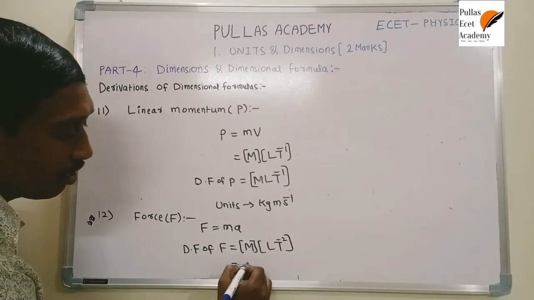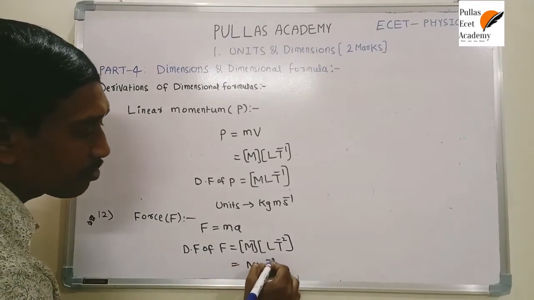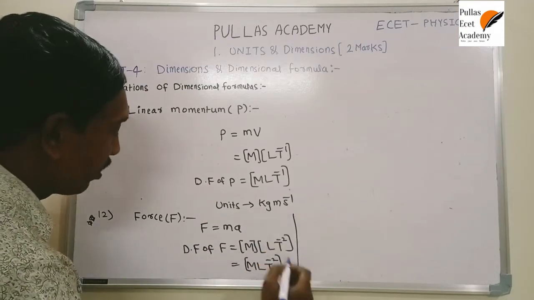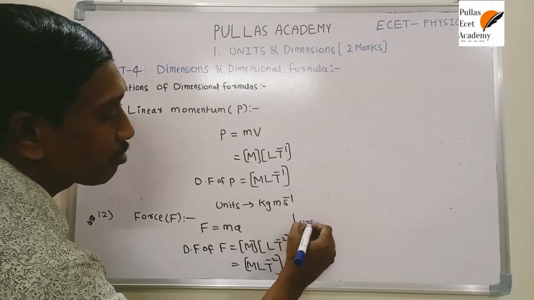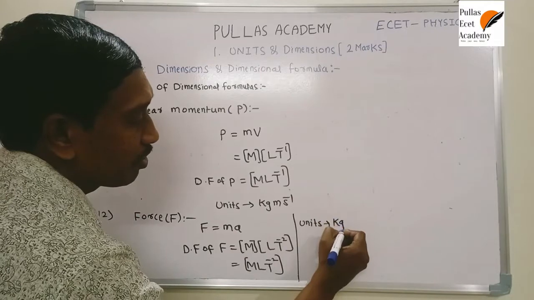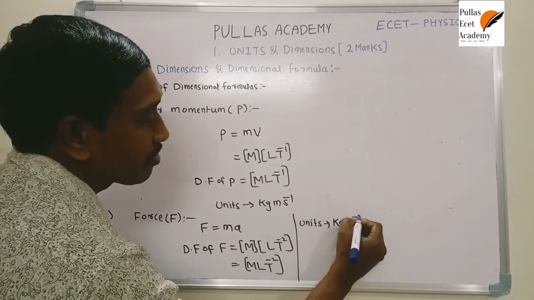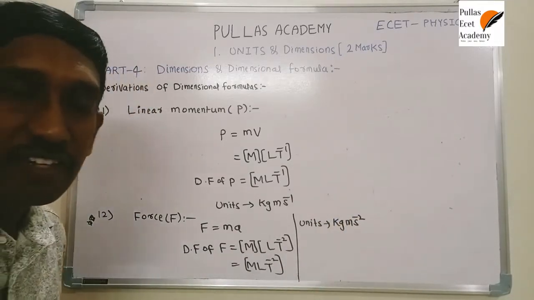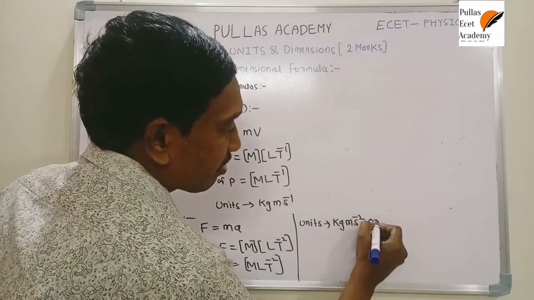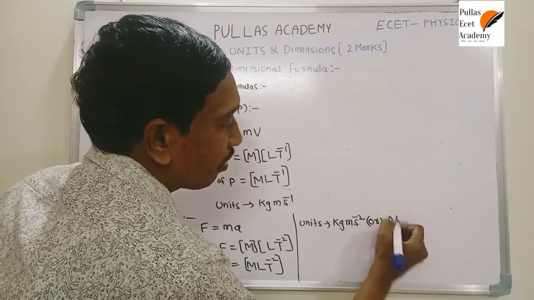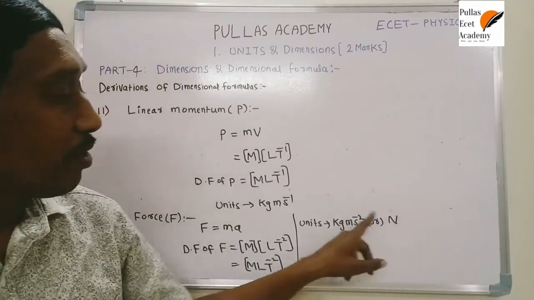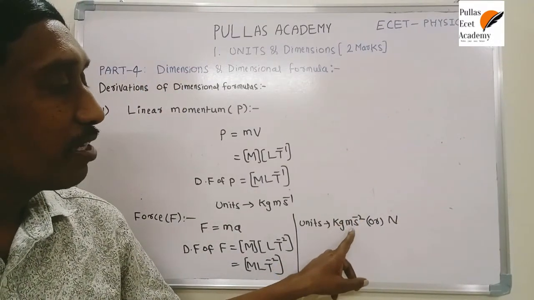Now this is similar to M L T power minus 2. This is the dimensional formula of force. If you want the units of force, what are the units based on this expression? The unit of mass is kilogram, the unit of length is meter, the unit of time is second. That means kilogram meter second inverse square is the unit of force. The SI system has given a special unit for force, denoted by capital N. This is called Newton. That means 1 Newton is always similar to 1 kilogram meter second inverse square.